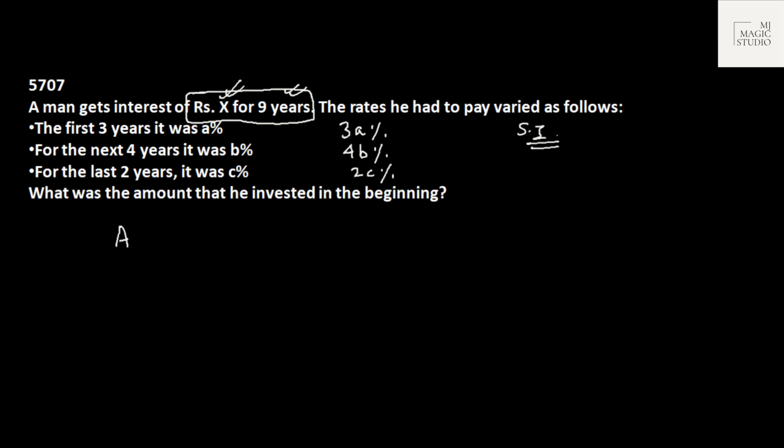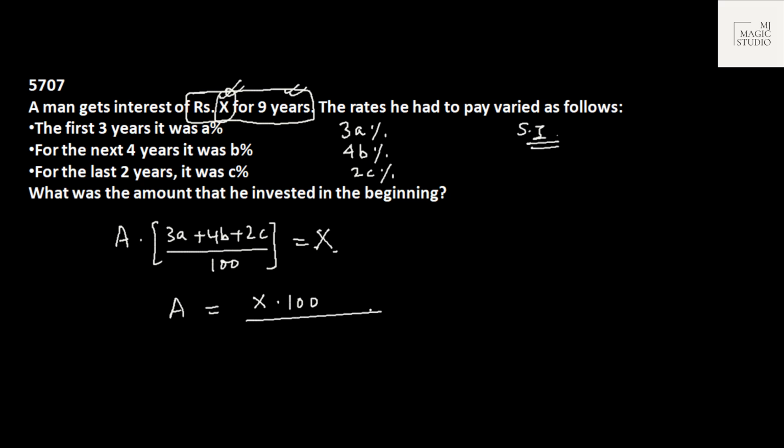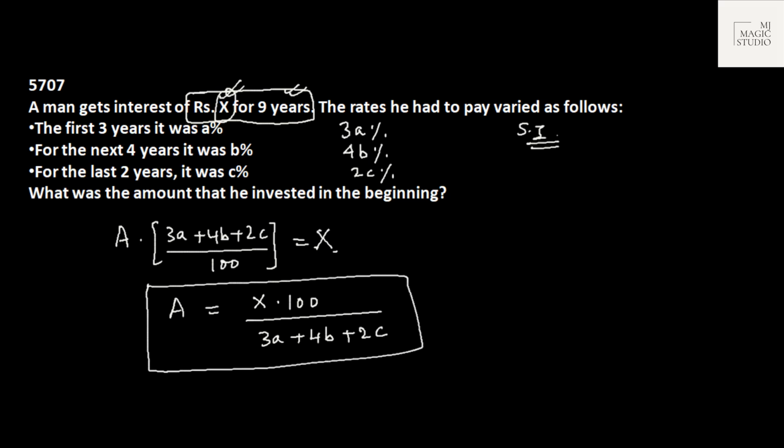That means, suppose the principal invested was P, then P into 3A plus 4B plus 2C by 100. This is the percentage over all the 9 years. This should be equal to the total interest collected. Simple interest is given, that is rupees X. What was the amount that he invested in the beginning? Amount invested in the beginning is X into 100 divided by 3A plus 4B plus 2C. That's it. Now you can put in any values and find.